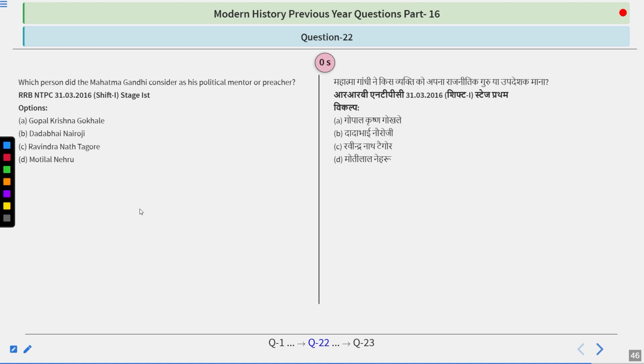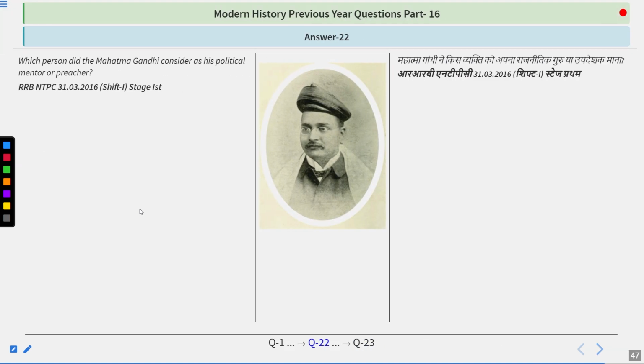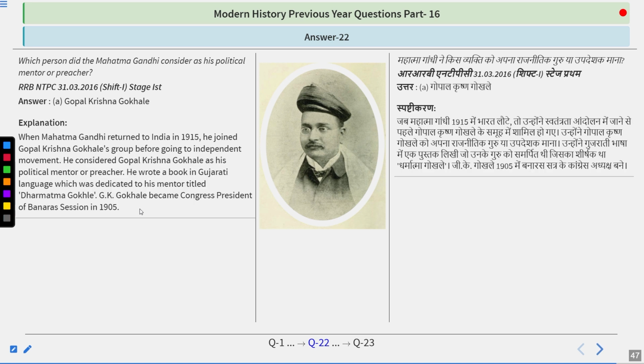And once again, I guess the answer you are thinking is right, because we have discussed the answer of this question already so many times. The answer is A, Gopal Krishna Gokhale. When Mahatma Gandhi returned to India in 1915, he joined Gopal Krishna Gokhale's group before going into the independence movement. He considered Gopal Krishna Gokhale as his political mentor. He wrote a book in the Gujarati language dedicated to his mentor, titled Dharmatma Gokhale. G.K. Gokhale became Congress president at the Banaras session in 1905. So do remember, the answer is A, Gopal Krishna Gokhale.